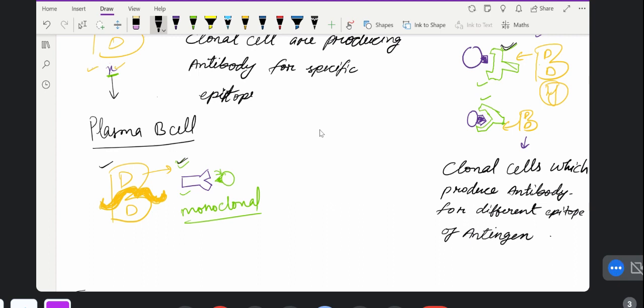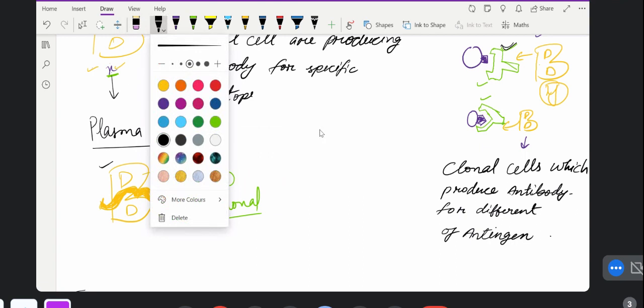So this is what polyclonal antibodies are. Okay.